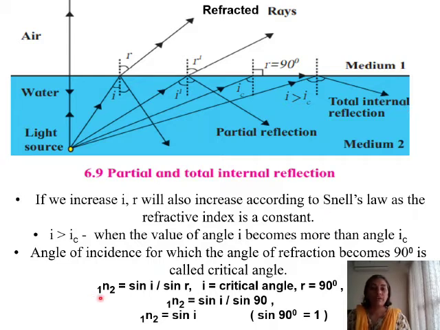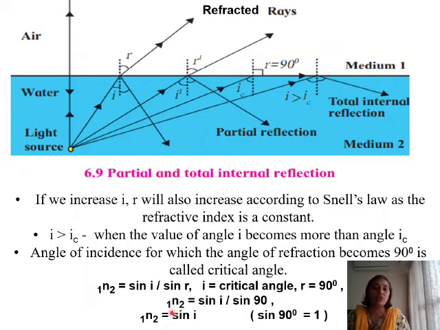Here we have a small part that we will take up. This is refractive index of first medium with respect to second medium, that is sin I upon sin r, where you have I to be the critical angle, and you know that the R here is 90 degrees. So angle of refraction is 90 degrees.